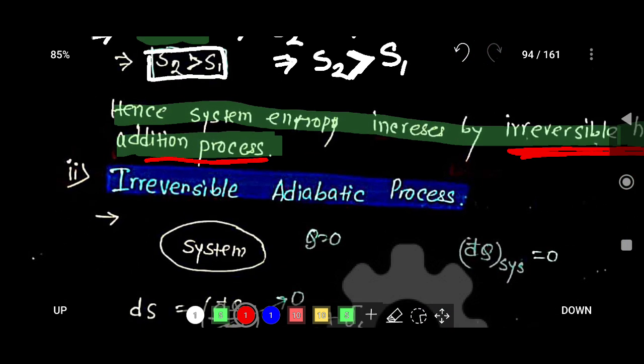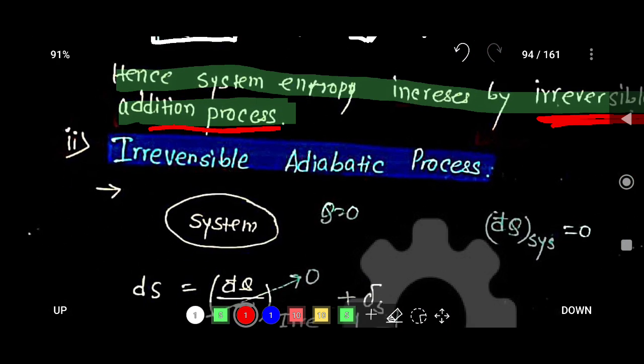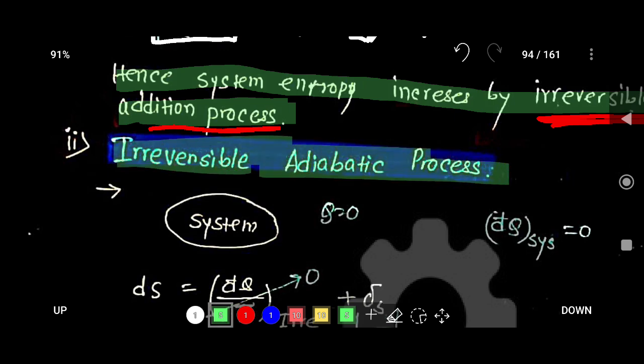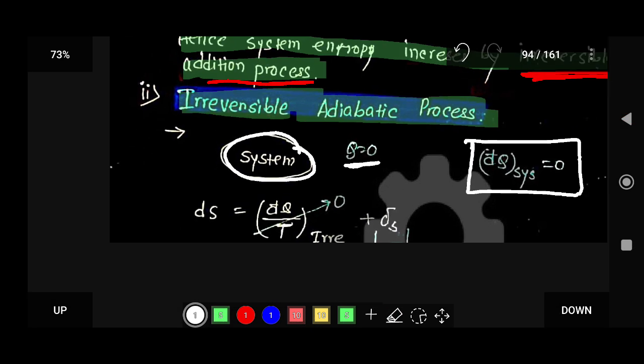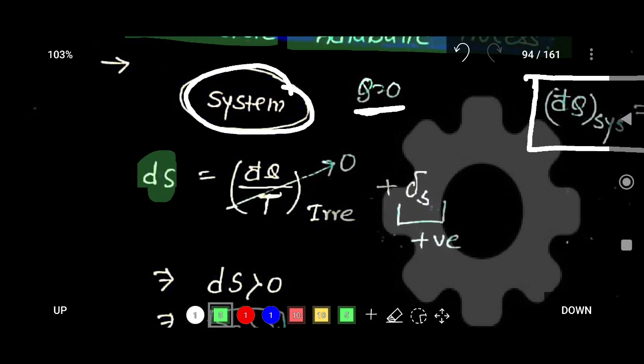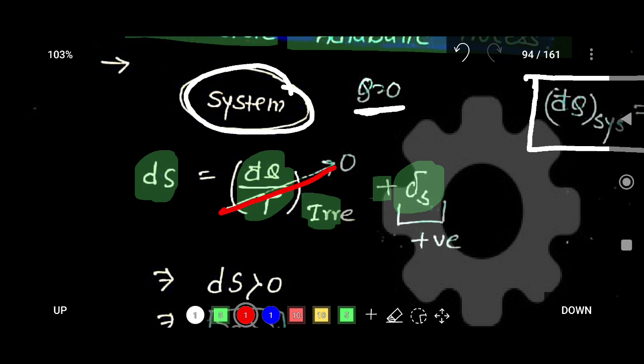Now focus on the irreversible adiabatic process. This is our system, and in this system there is no heat transfer through the boundary. So dq for the system is equal to 0, and you know the formula, ds is equal to del q by T for an irreversible process plus delta s. As dq is equal to 0, the del q by T term is 0 and the entropy generation term is positive.